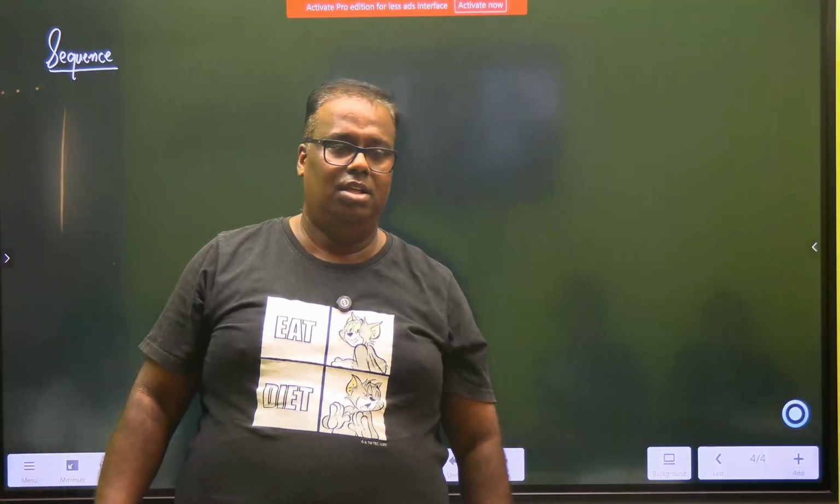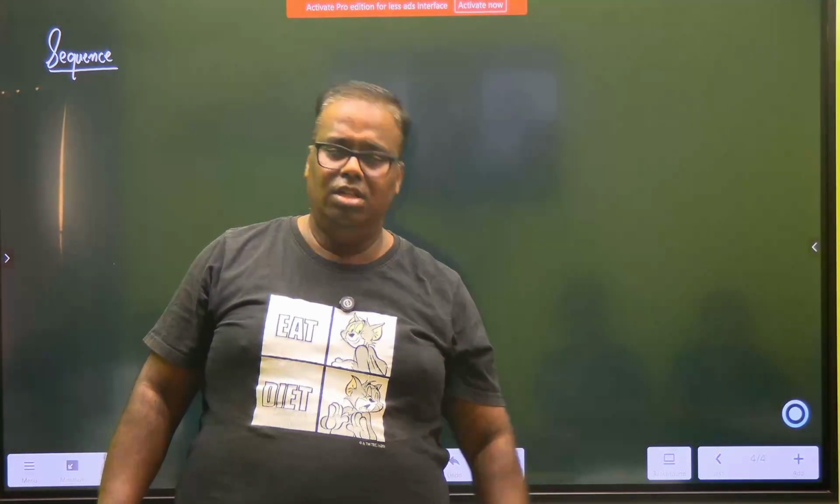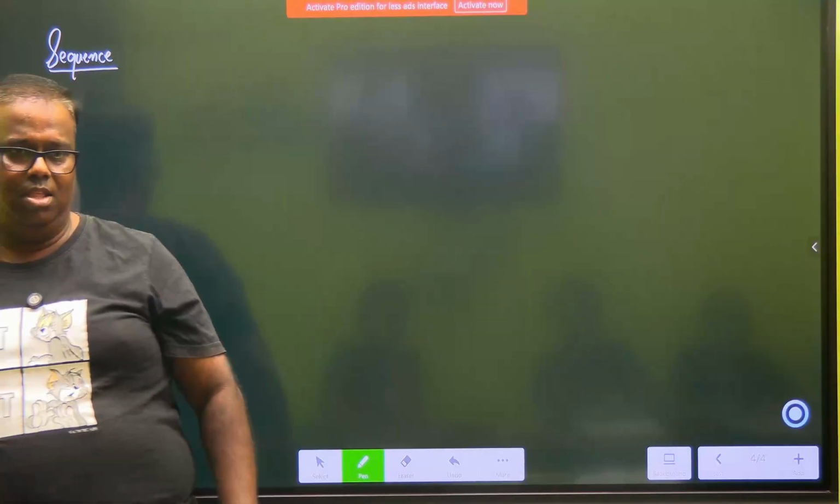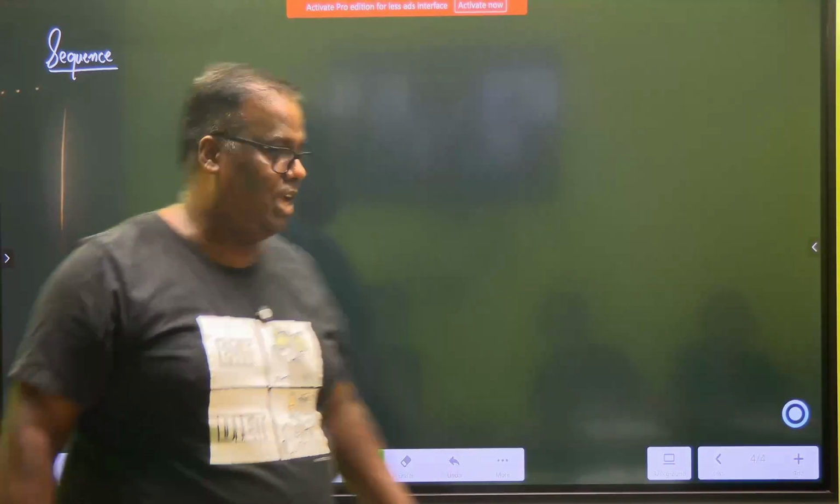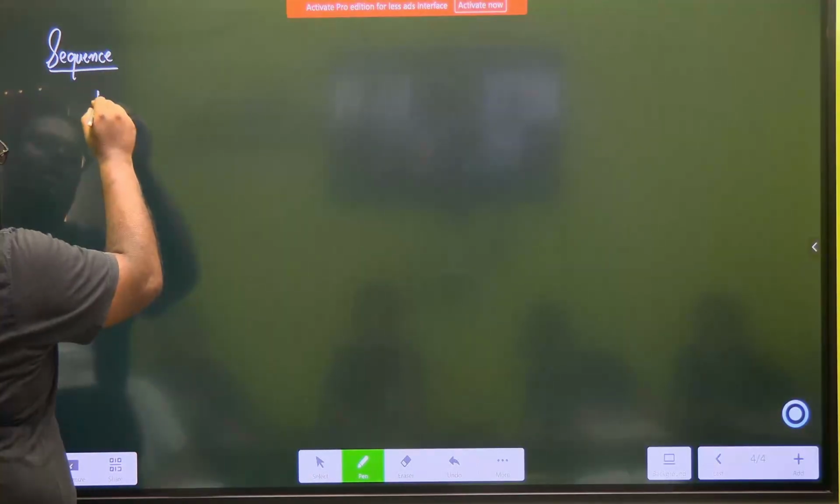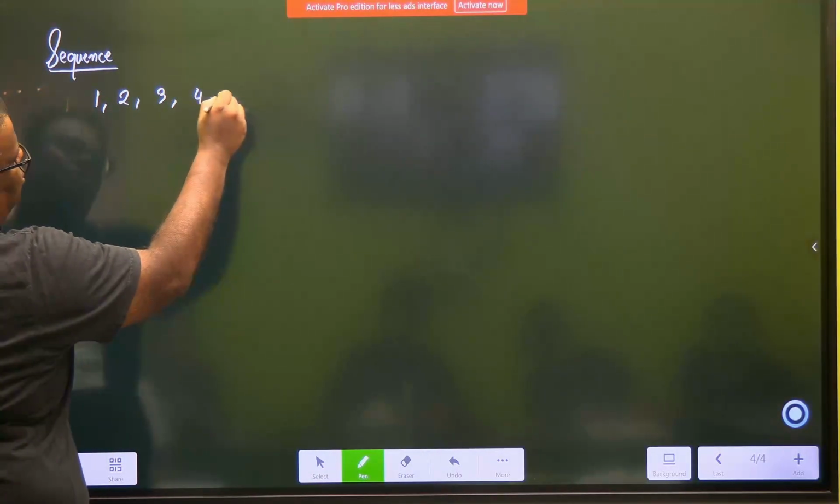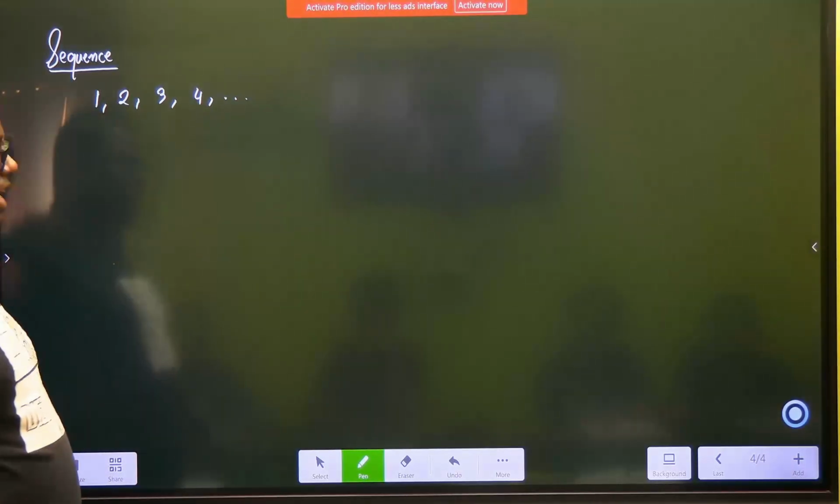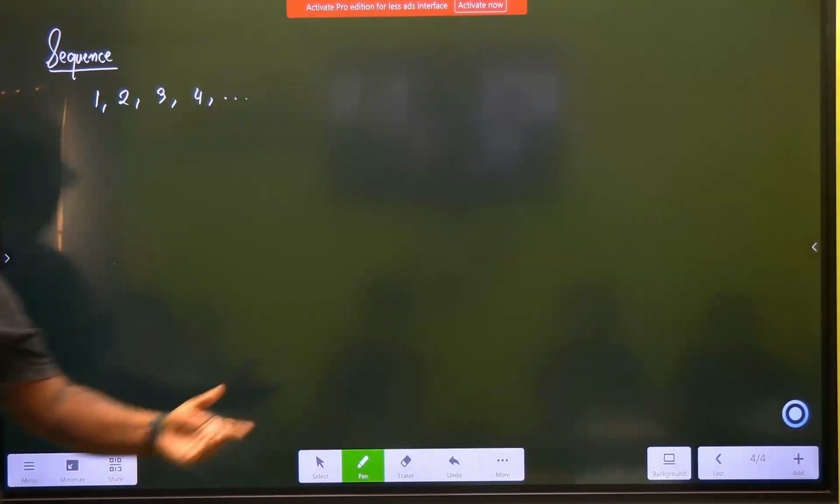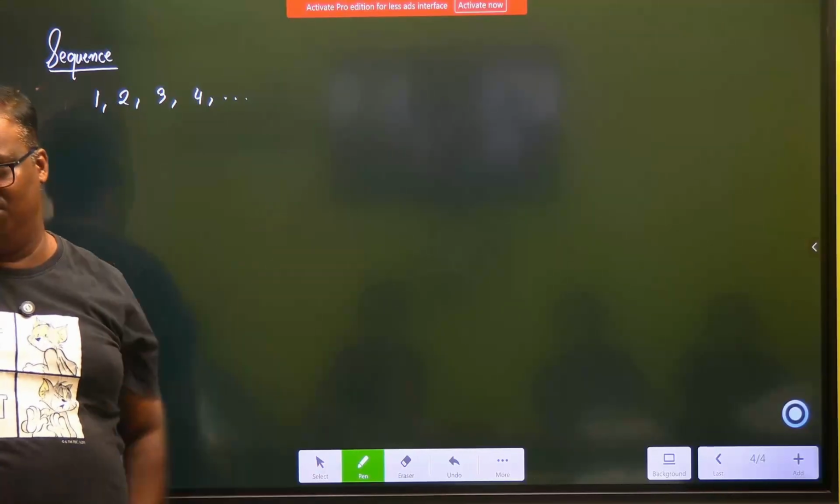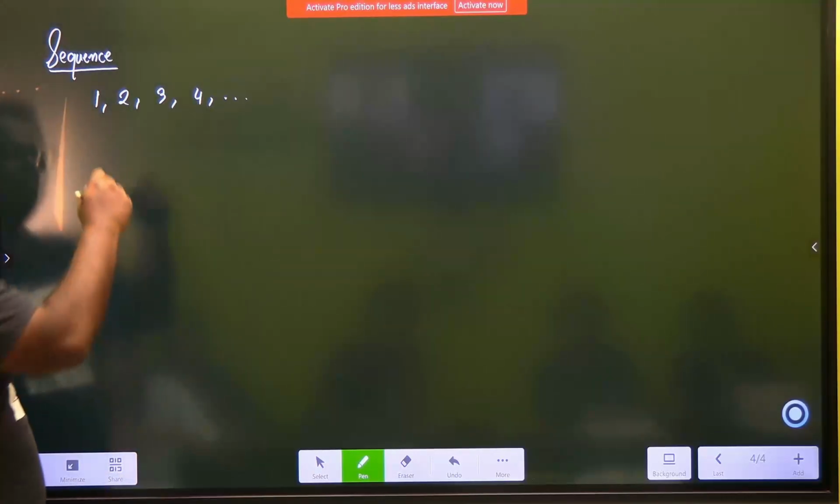Numbers arranged to any pattern is a sequence. Very interesting thing I'm saying. Take 1, 2, 3, 4, and so on. Is it arranged to some logic? Yes. Every number is one more than the preceding number. Have you understood? Let's see something more.